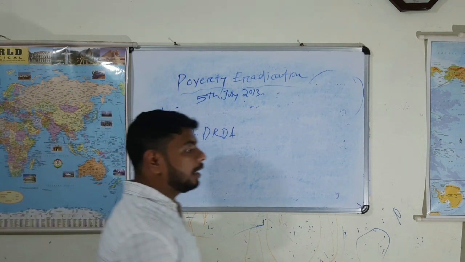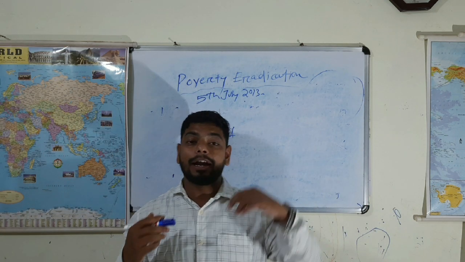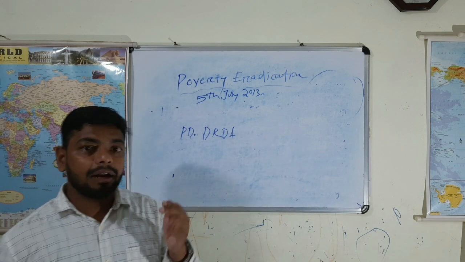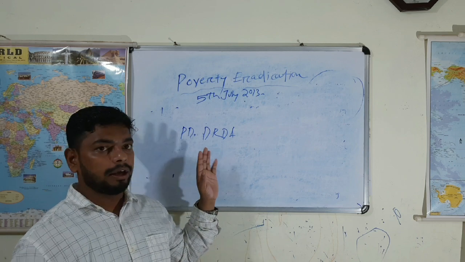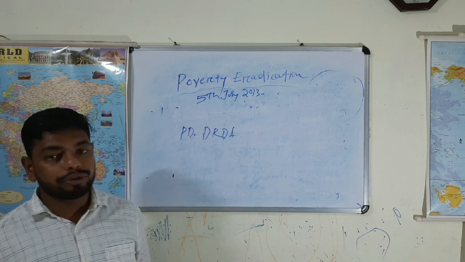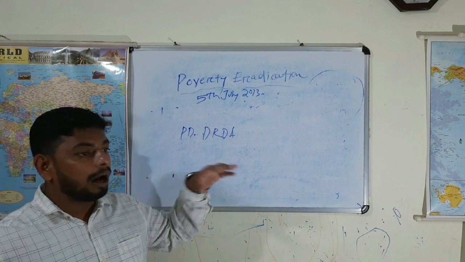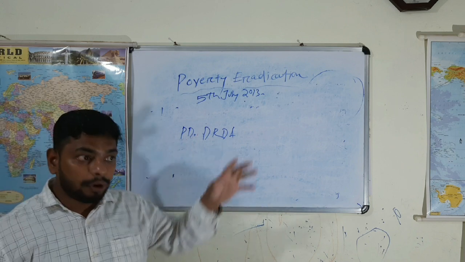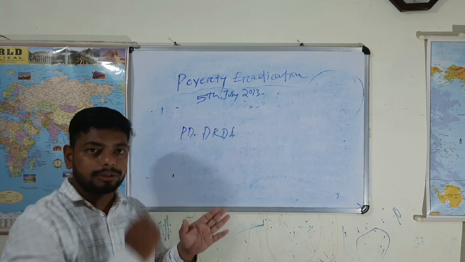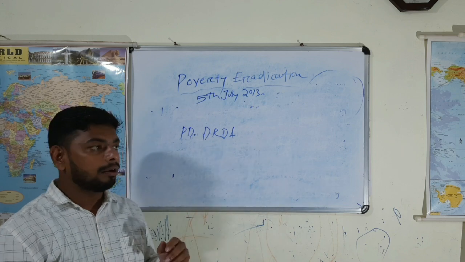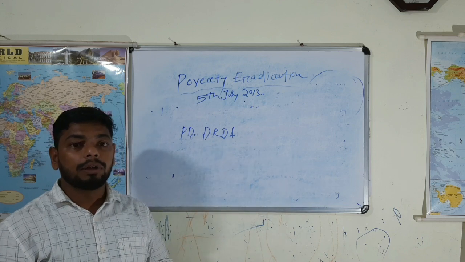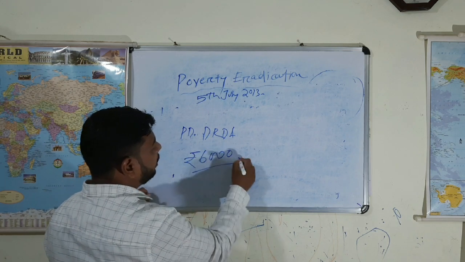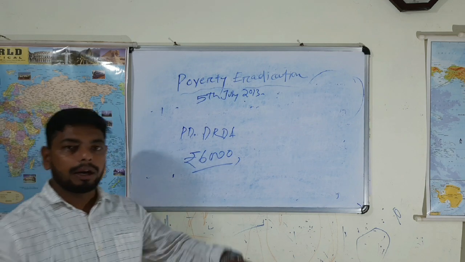So far we understood that in poverty eradication programs we look at two major schemes, food and water. Okay, food we understood. Then the National Food Security Act is an act, and it is a centrally sponsored scheme. Under it, the schemes are the targeted public distribution system and Antyodaya Anna Yojana. In fact, pregnant women were also provided assistance of rupees 6,000, because during pregnancy they cannot carry out work.